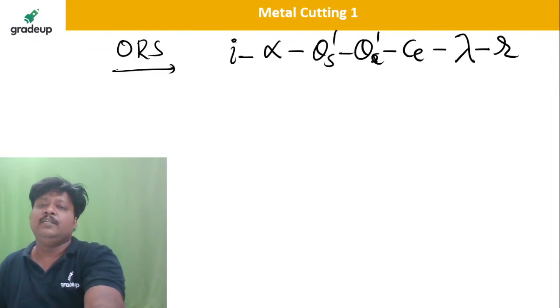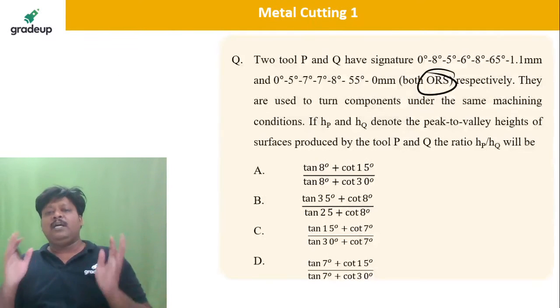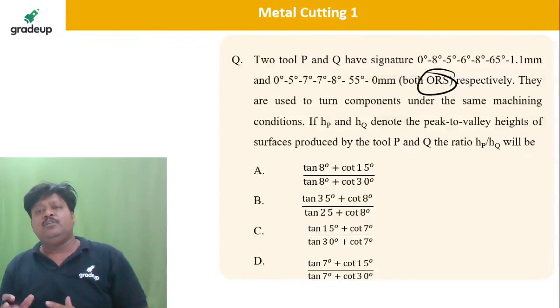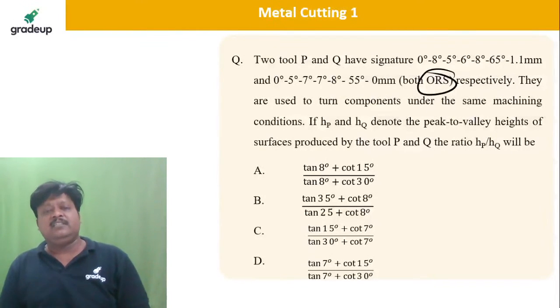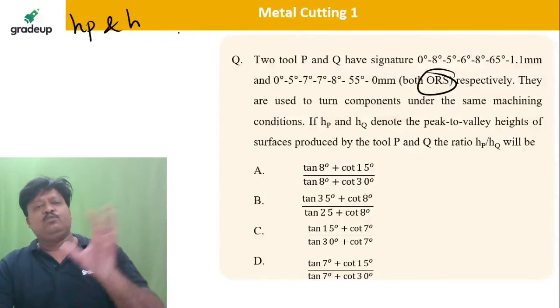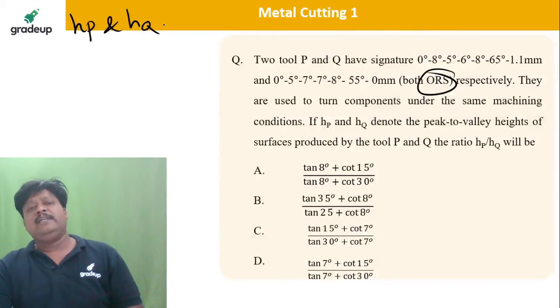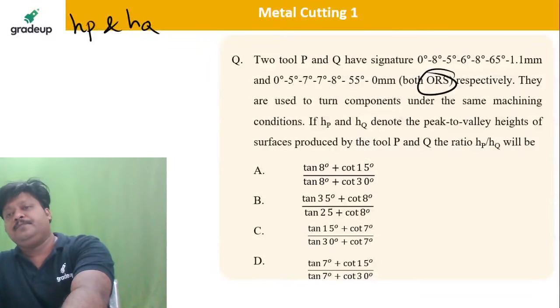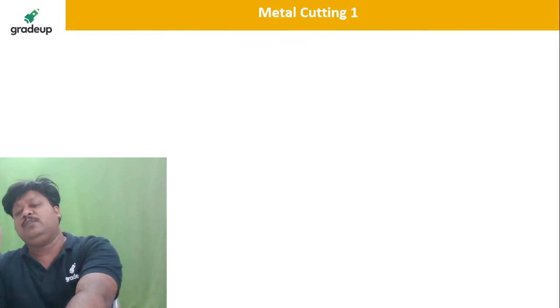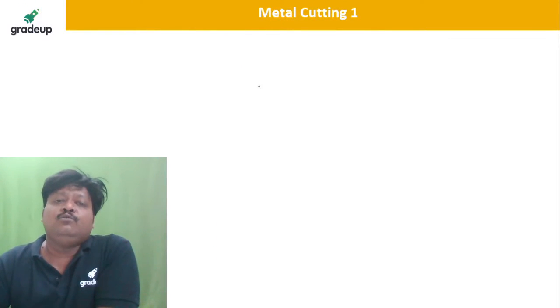Isn't it? So in the question, they have given the ORS tool signature, and they are used to turn the components under the same machining conditions. And if HP and HQ are the peak to valley distances that you know very well how to calculate, and they are asking what is the ratio, under ideal, unchanged machining conditions. So you know how to get that peak to valley distance.